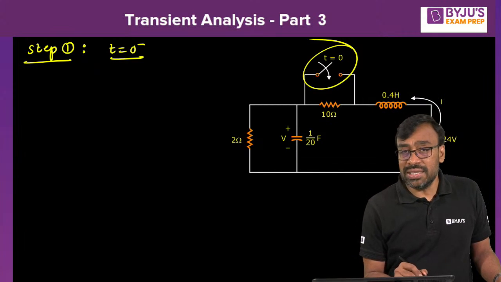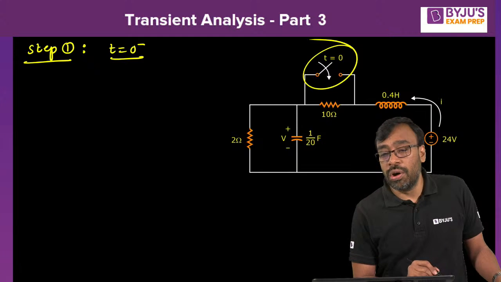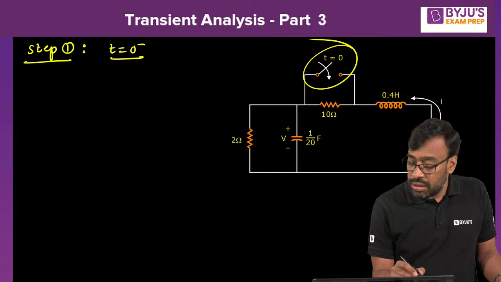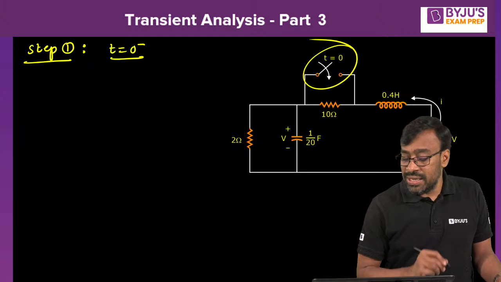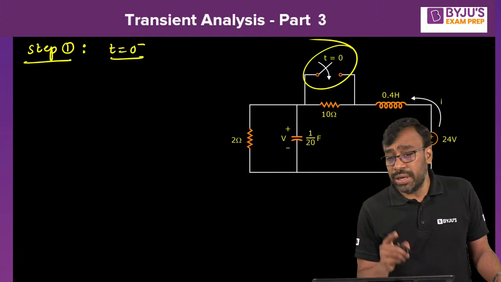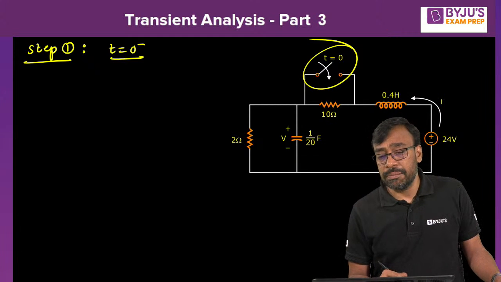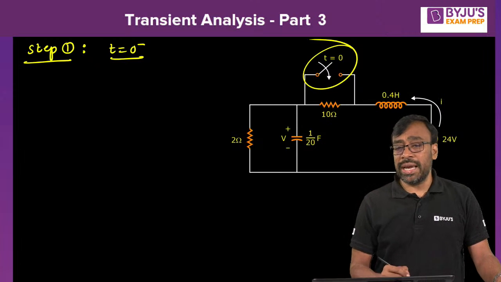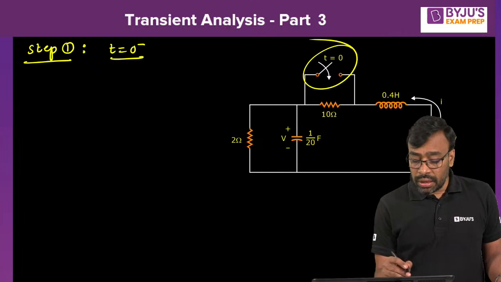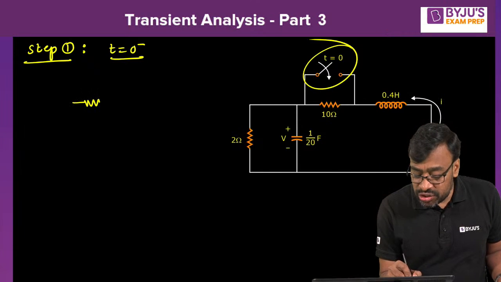Look at this now. T equal to 0 minus. Yeah, you got 2.4. Okay. Let's see. Look at this. T equal to 0 minus. The switch is... Okay. But 2.4, please cross check once again. Ankit, what is the answer you got, Ankit? Switch is actually open condition. Very good.